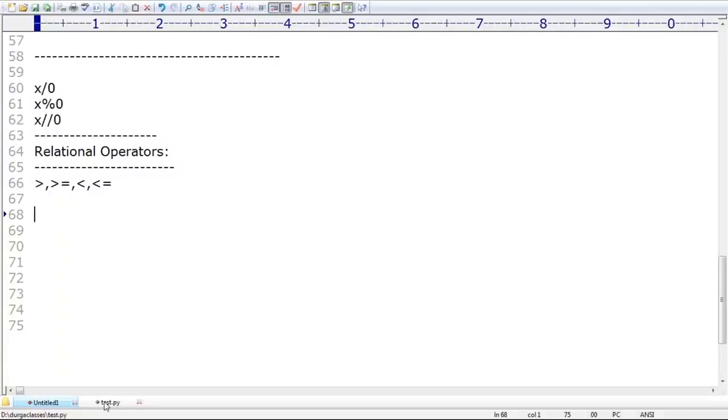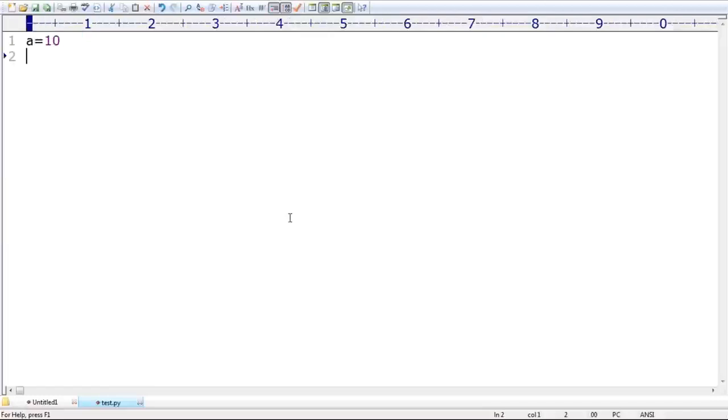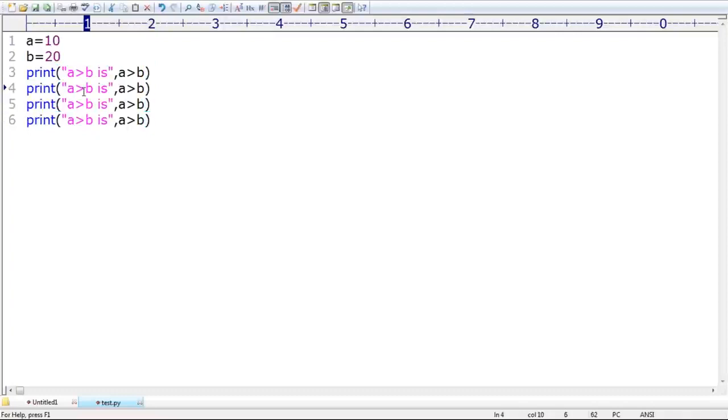Okay, sir, now observe a bit carefully. A is equal to 10, B is equal to 20. I'm taking print of A greater than B. Just take very special care. Then A greater than or equal to B, like this. Then A less than B. Next, A less than or equal to B, sir.